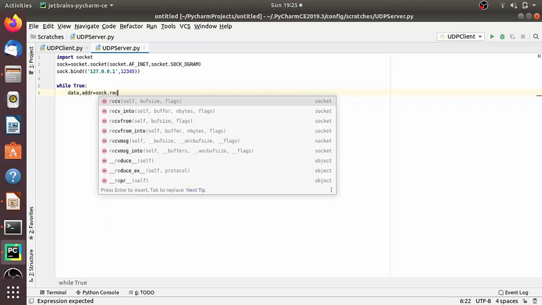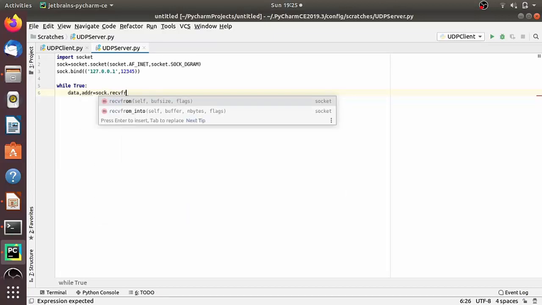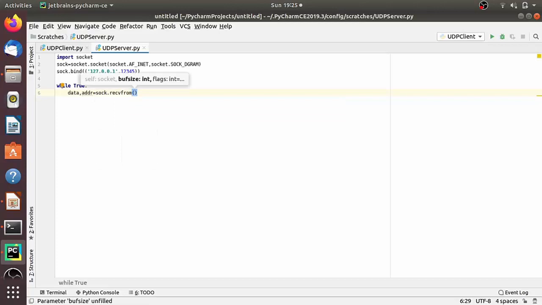Now, in TCP, why are we not using the recv method here, which we have used in TCP? Because in TCP, once the connection gets established, the address information does not change, right? But on the other hand, UDP is a connectionless protocol.